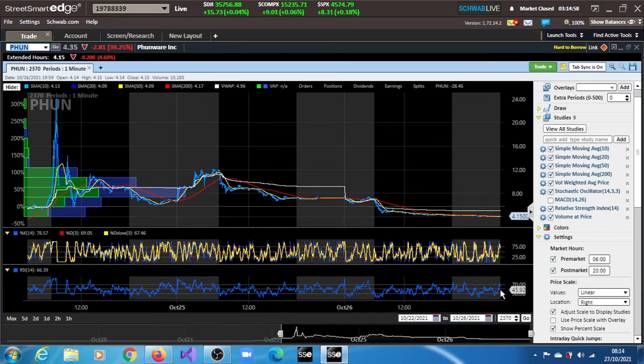You see, even the RSI is not indicating a very poor condition. It's at 66.39. The momentum is not in negative territory. As a matter of fact, it's up there. The fast line is at 78.5. As a matter of fact, it is overbought. So given all of these retracements, gradually market participants are picking up the stock. Still a penny stock, and it's also optionable.